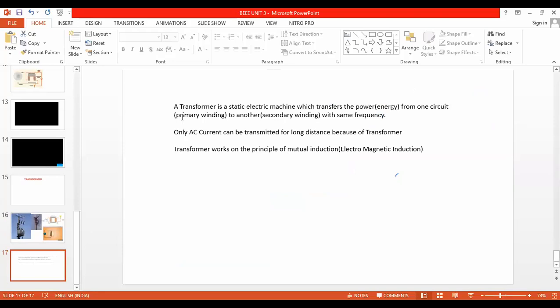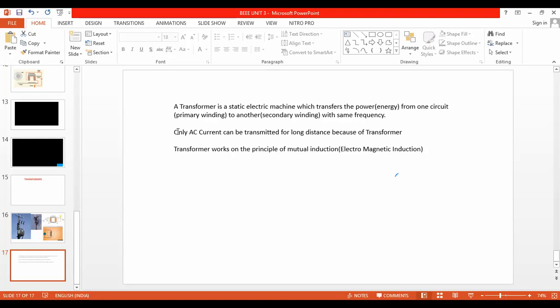Anyone, what we have written: a transformer is a static machine. It is not a rotating machine, which transfers the power. And what is the formula for energy, as per our subject knowledge? Energy is equal to power into time. In your house, every object is taking power, but for one day it is power into 24 hours. That is called the energy. So from one circuit, meaning the primary winding, to another circuit, which is called the secondary winding, with the same frequency. That is the basic definition.